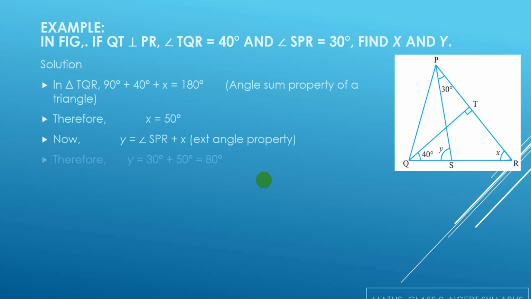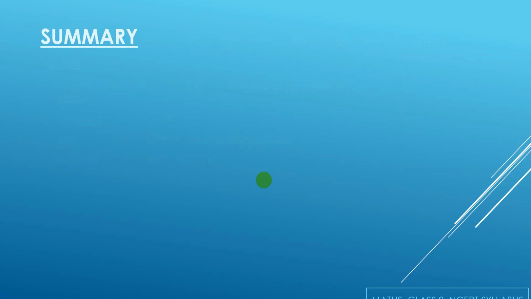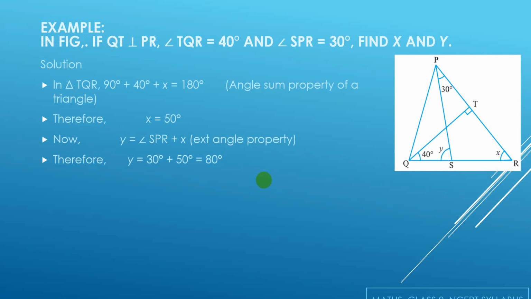Now Y is equal to angle SPR plus angle X, if I am using the exterior angle property, since angle Y is the exterior angle to triangle PSR. So Y becomes the sum of 30 and X, that is 30 plus 50, which is equal to 80 degrees.